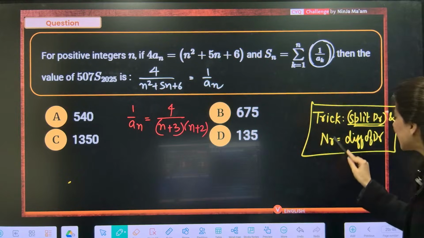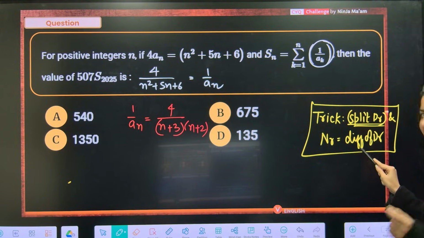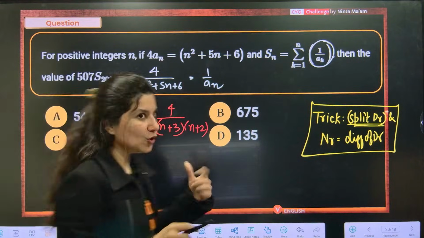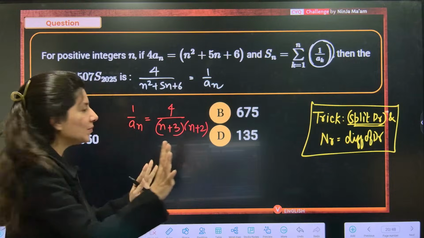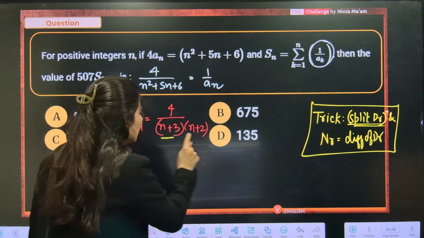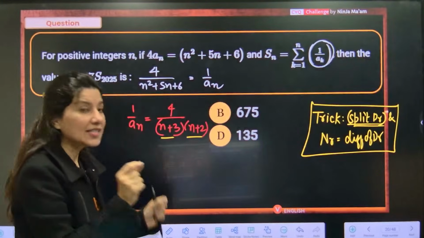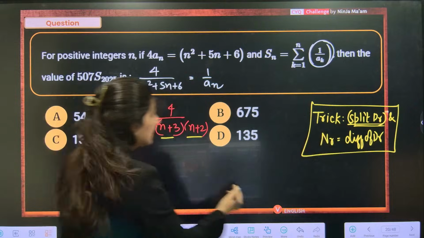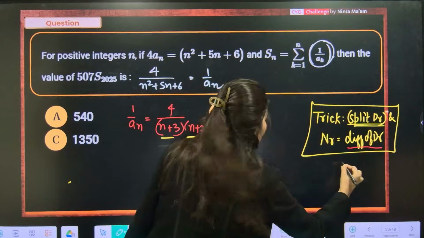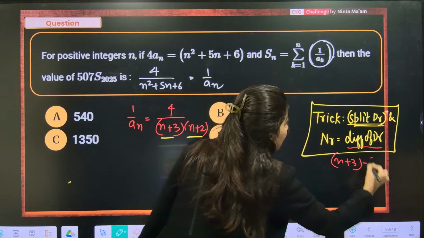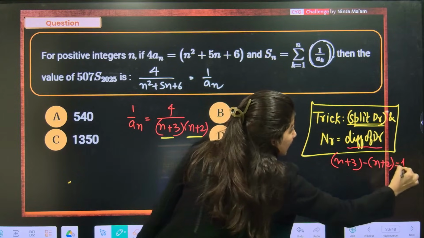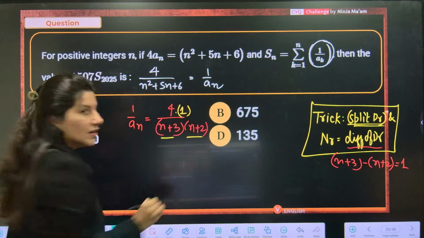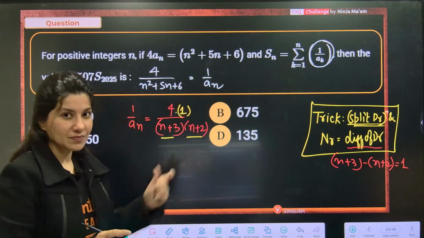Now you are saying expressing numerator as difference of denominator. What does that mean? That means these are the two things written in denominator. Subtract them. Let's subtract. You are saying difference of denominator, so difference of denominator will be n plus 3 minus n plus 2. And this is nothing but 1. That means in the numerator, if at all 1 is there, you can write 1.